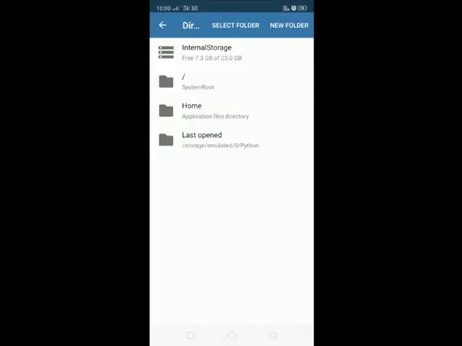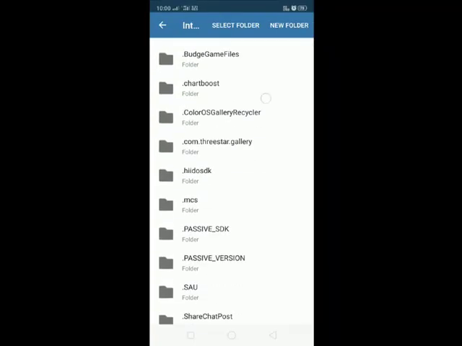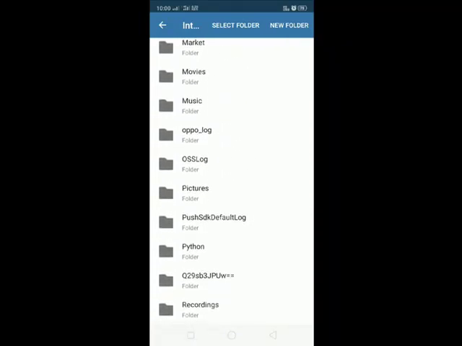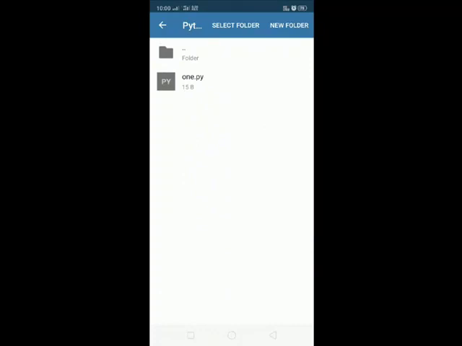The same procedure to save the file. Go to the folder icon, click on save, select internal storage and select the Python folder, and click on select folder.